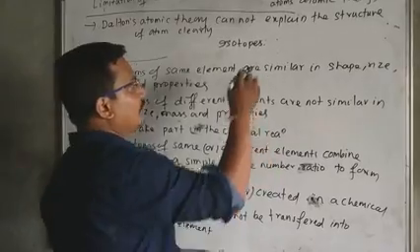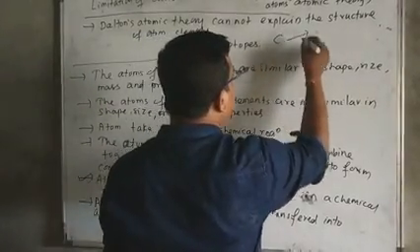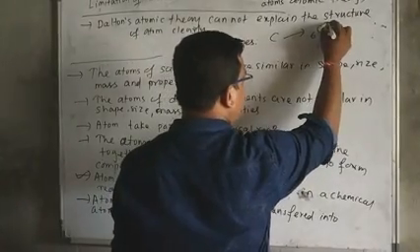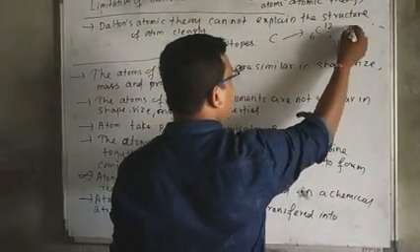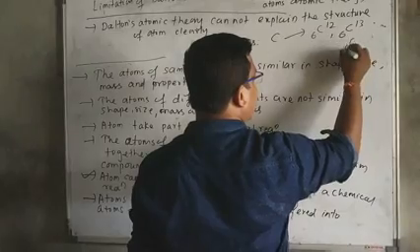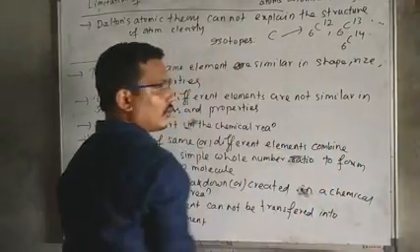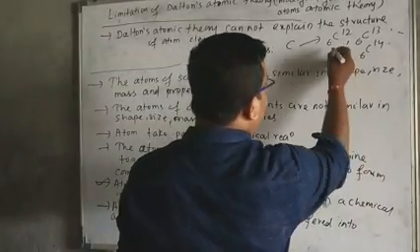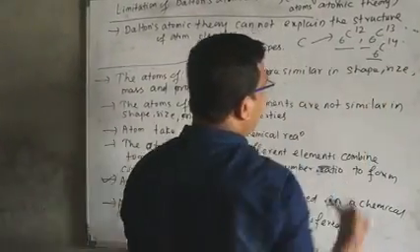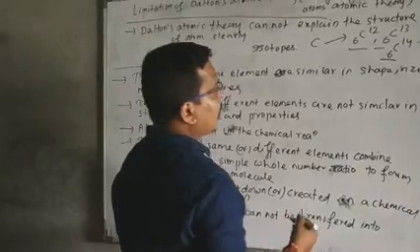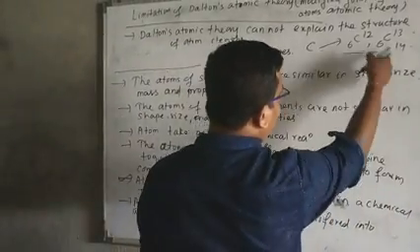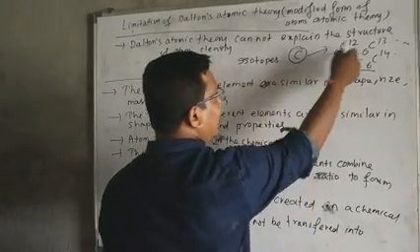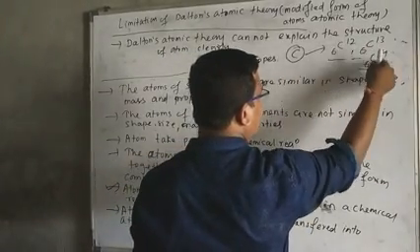Suppose carbon. Carbon has many isotopes, that is C-12, C-13, C-14. Look at the three isotopes written on the whiteboard. All three belong to the carbon element: 12, 13, 14.